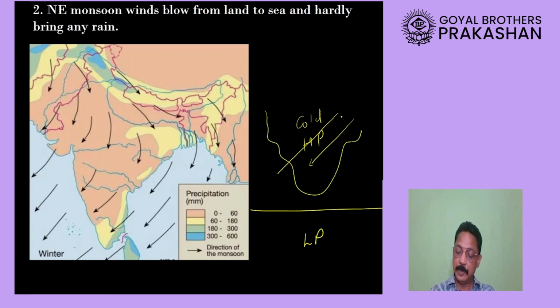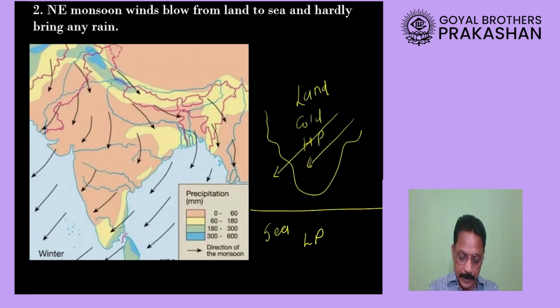From the northern hemisphere towards the southern hemisphere, and these winds will be blowing from land towards where? Towards the sea. And because these winds are blowing from the land, they will not carry moisture. Therefore, during this time, there is going to be no rainfall. That means the prevailing winds will decide whether it's going to be rainfall in India or the dry season. This is what we call the impact of prevailing winds.